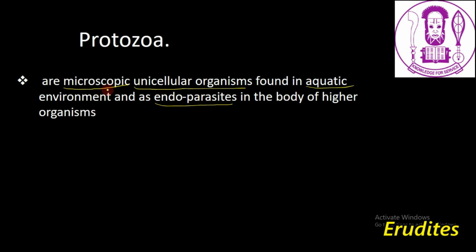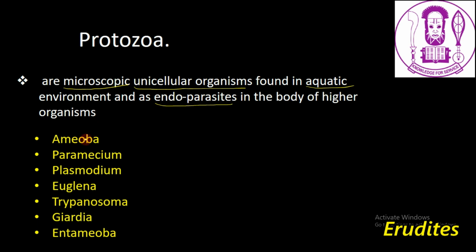So if you're asked, what are protozoa? Protozoa are simply microscopic unicellular organisms found in aquatic environments and as endoparasites in the body of higher organisms. Examples of protozoa are amoeba, paramecium, plasmodium, euglena, trypanosoma, giardia, and entamoeba. All these examples are microscopic unicellular organisms, and they are found as endoparasites in the body of higher organisms or in the aquatic environment.